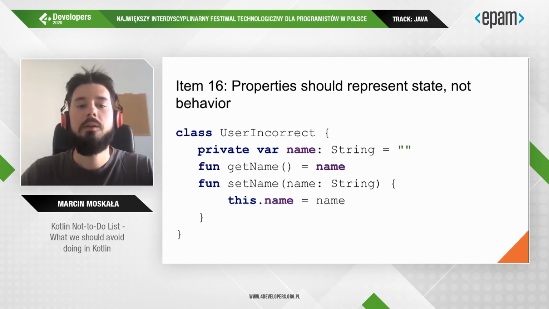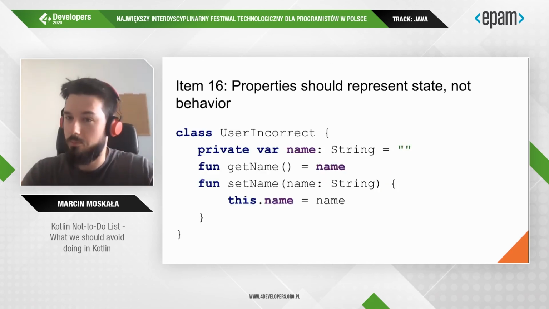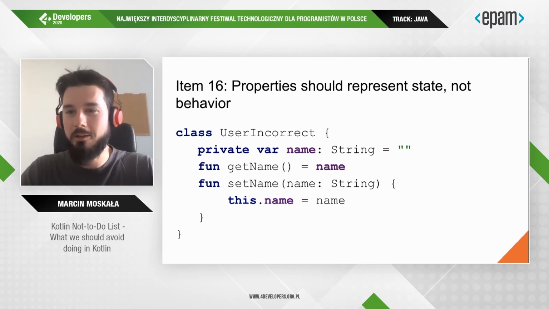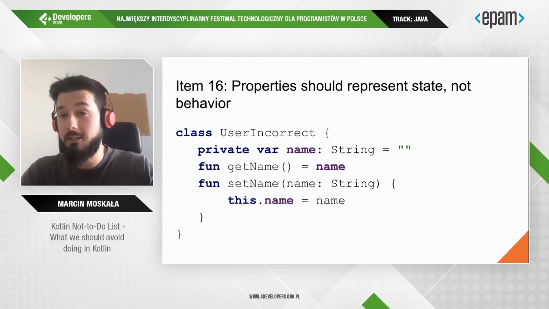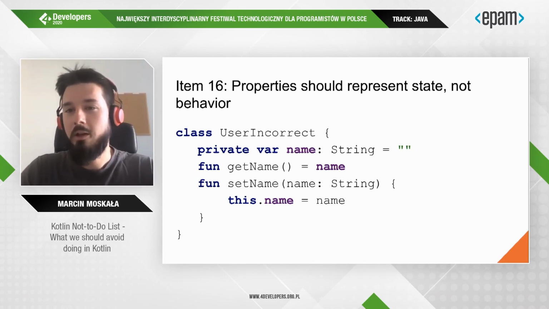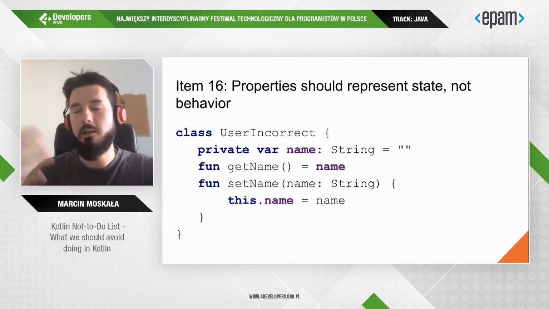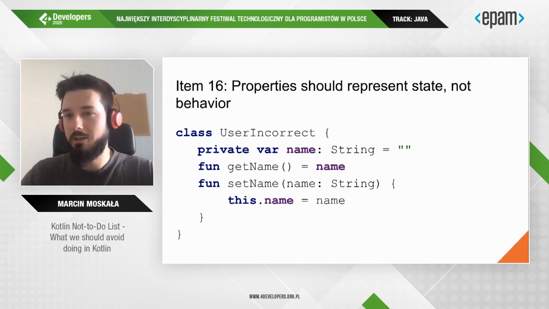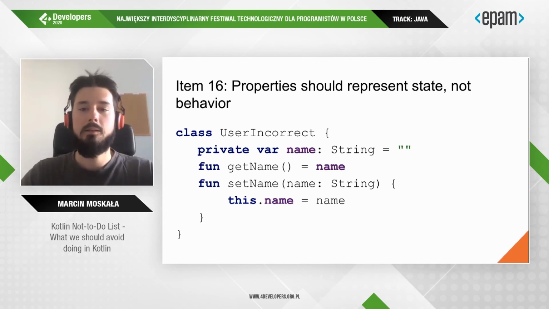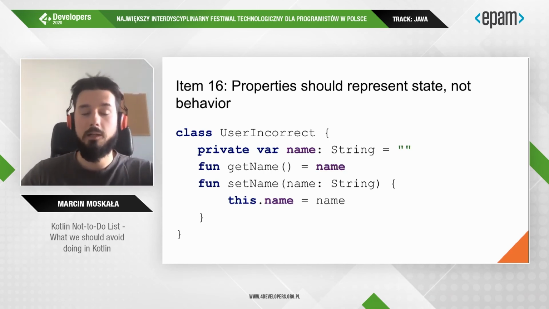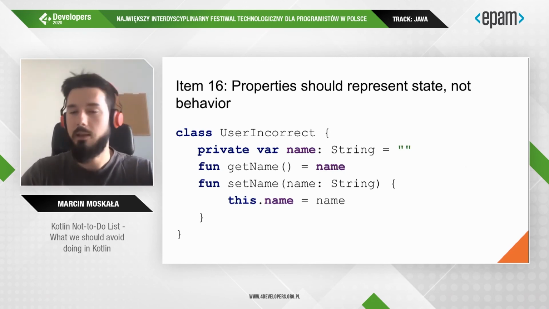On the other hand, I don't want to see any getters and setters in Kotlin, because every property is getter or getter and setter in Kotlin. And so if you need a getter and setter, you use property. Property can be open, property can be overwritten, property can have custom getter and custom setter. Property is a getter and setter, and we use them to represent state. We do not define functions like getName or setName.